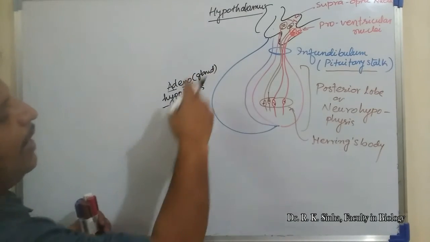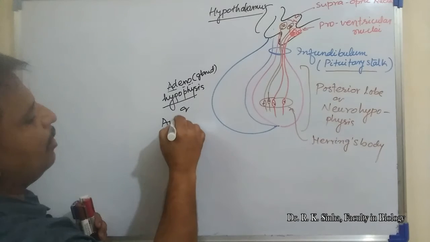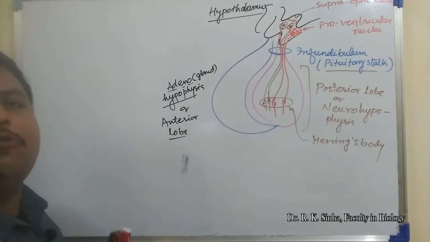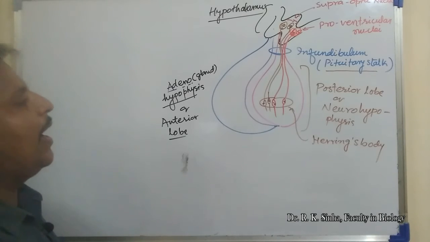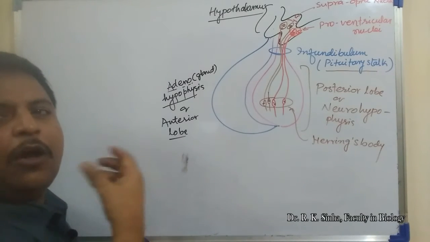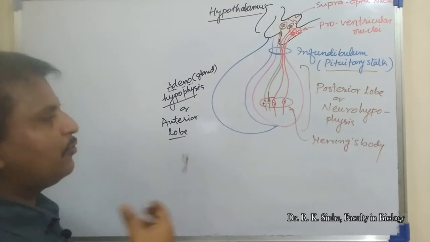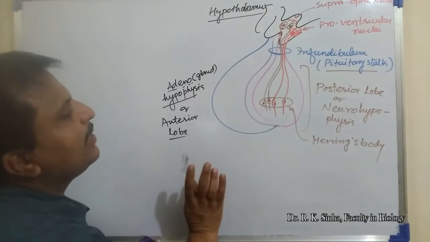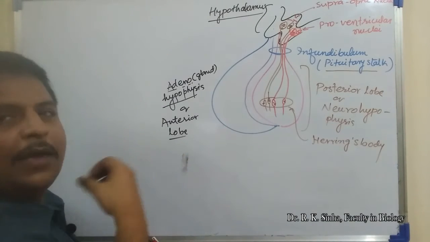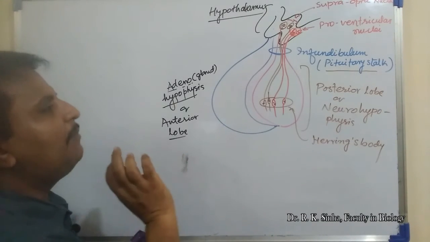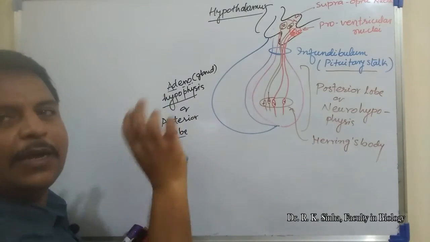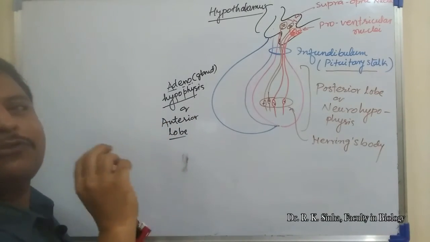Means this anterior lobe is made up of glandular tissue, and that glandular tissue is present in the pharyngeal region. This is the outbulge of the oral cavity or pharynx that forms a pouch-like structure in the hypothalamus region or in the CNS. That pouch is known as Rathke's pouch.